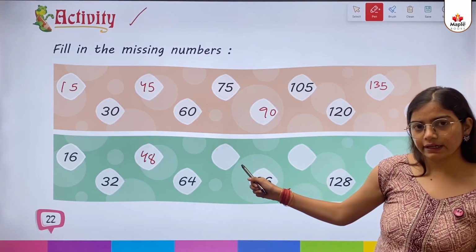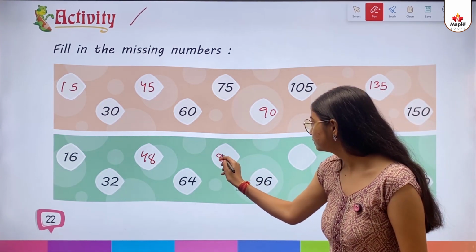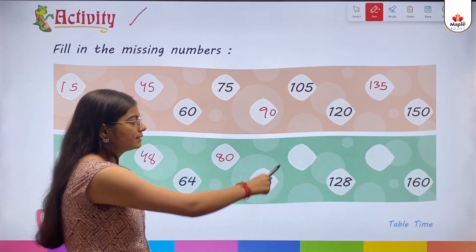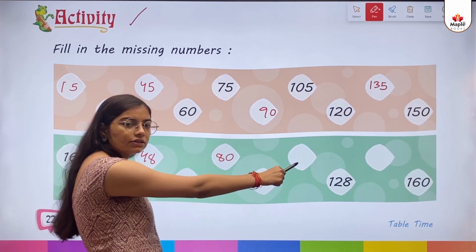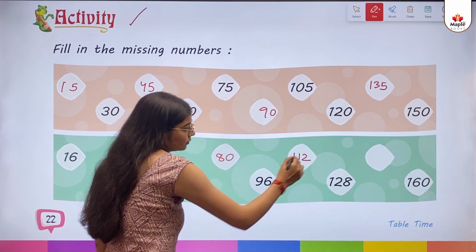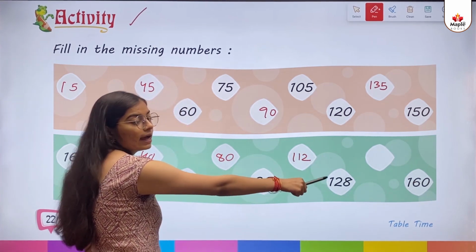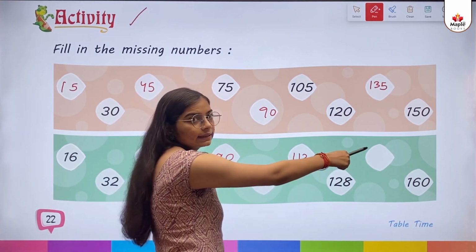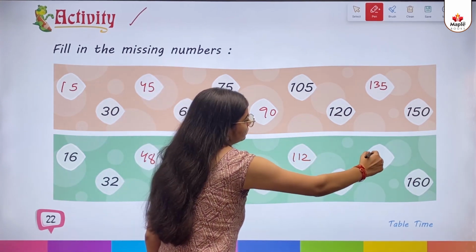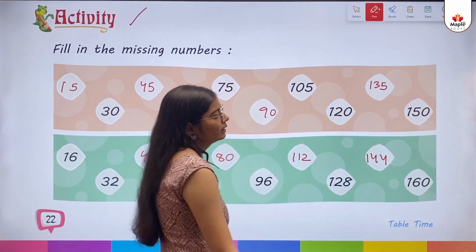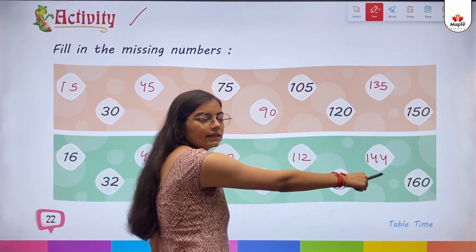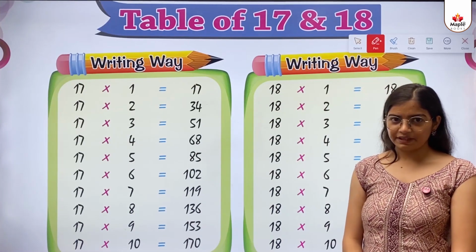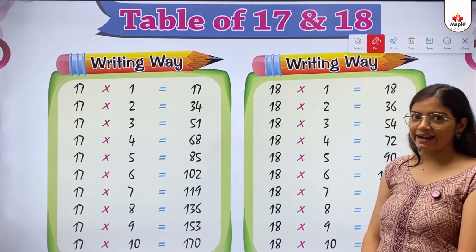So what we'll write here? 80. 16 sixes are 96. 16 sevens are 112. 16 eights are 128. Already given. 16 nines are 144. 16 tens are 160. Already written here. So kids, the next concept is table of 17 and 18.